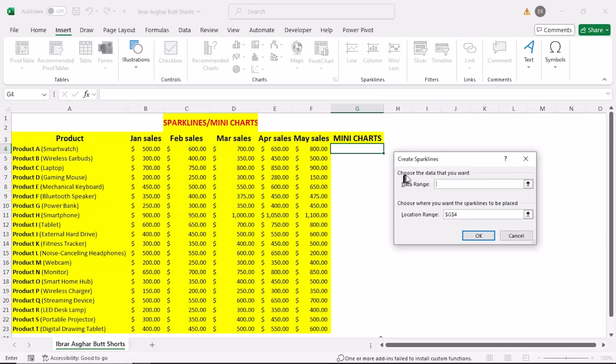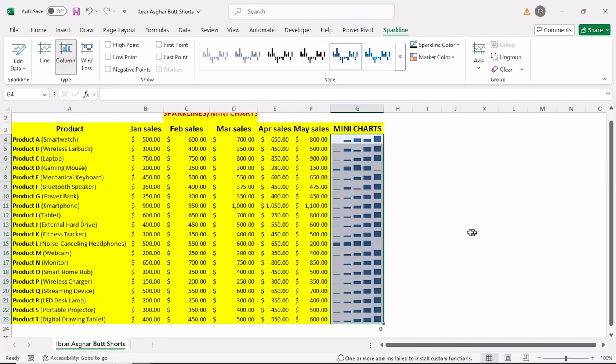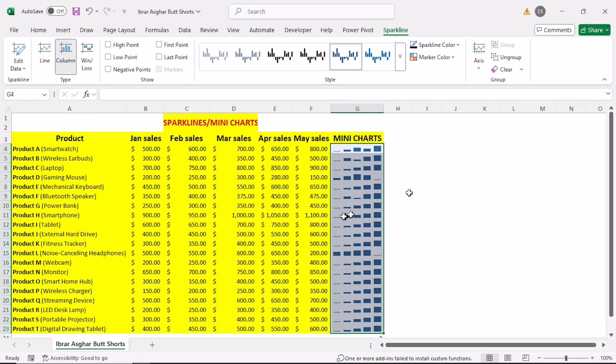First of all it's asking to choose the data that you want. So I'll choose all this sales data. Then it's asking to choose where you want the sparklines to be placed. So I want to place the sparklines in this column. So I'll select it like this and click OK. So you see I have just created the sparklines or mini charts.